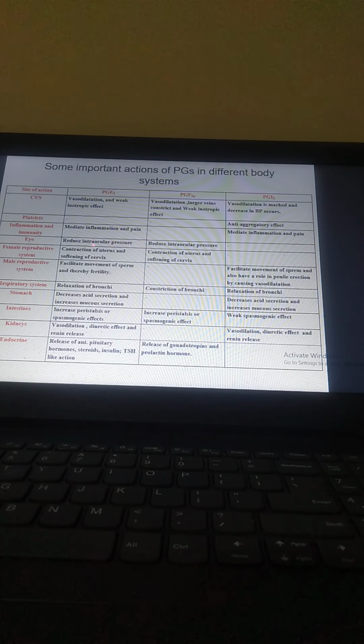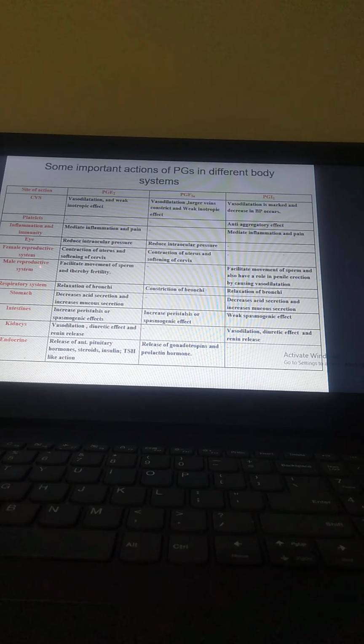Now the eye: PGE2 reduces intraocular pressure, and PGF2 alpha reduces intraocular pressure. Now the female reproductive system: contraction of the uterus and softening of the cervix is by PGF2 alpha as well as PGE2.